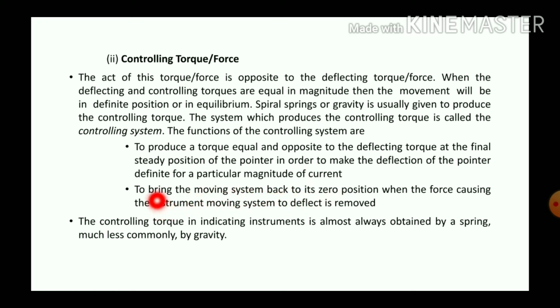And second function is to bring the moving system back to its zero position when the force causing the instrument moving system to deflect is removed. The controlling torque in indicating instrument is almost always obtained by a spring, much less commonly by gravity. The most commonly used controlling system is spring control mechanism.